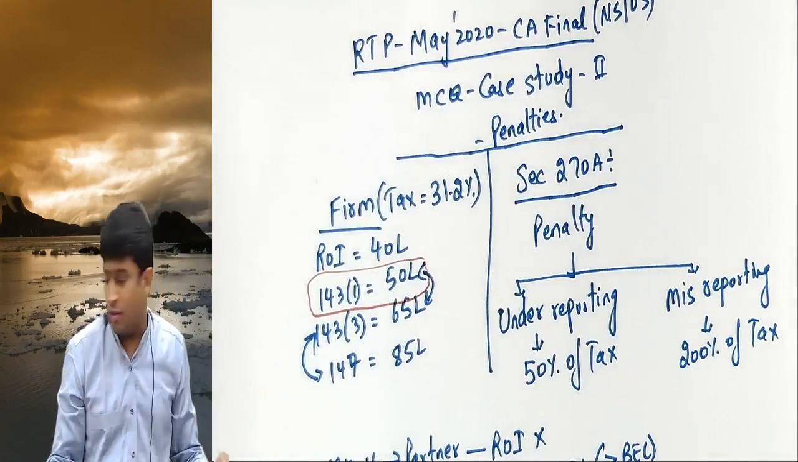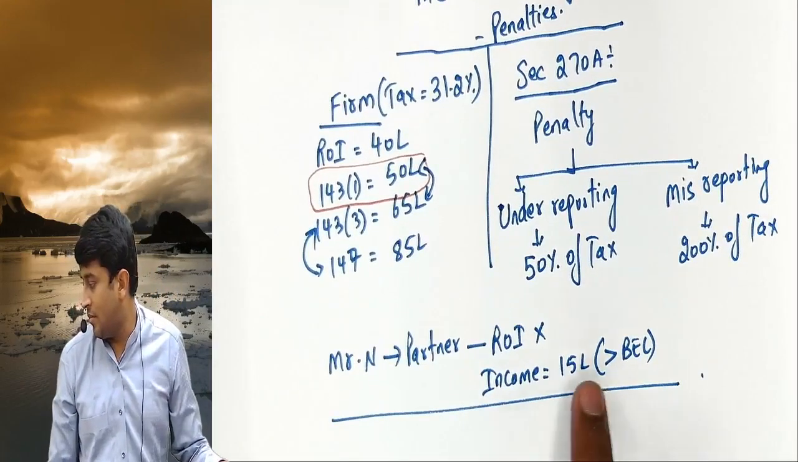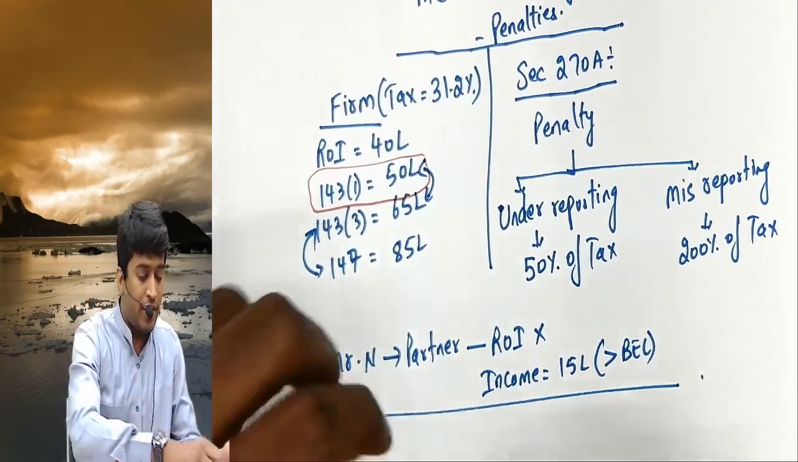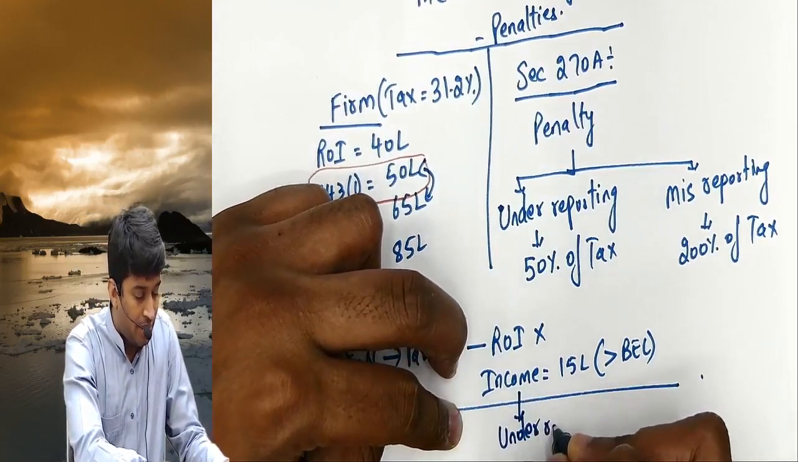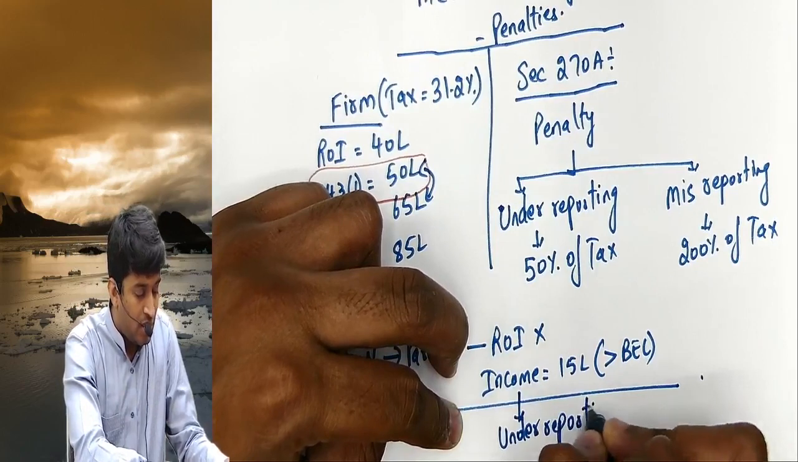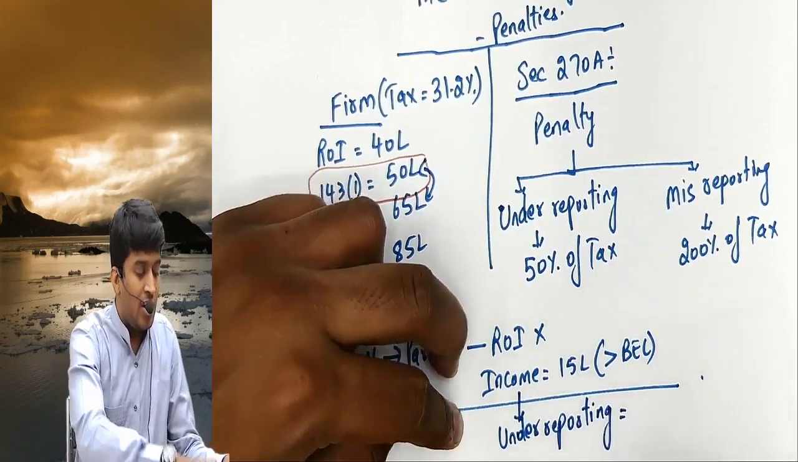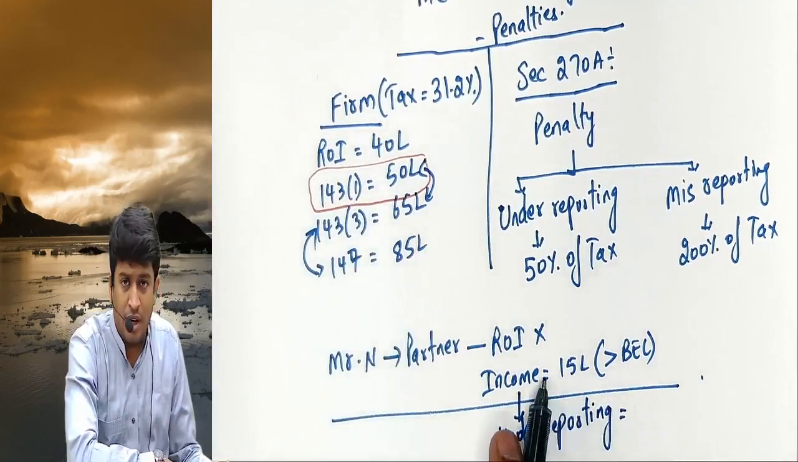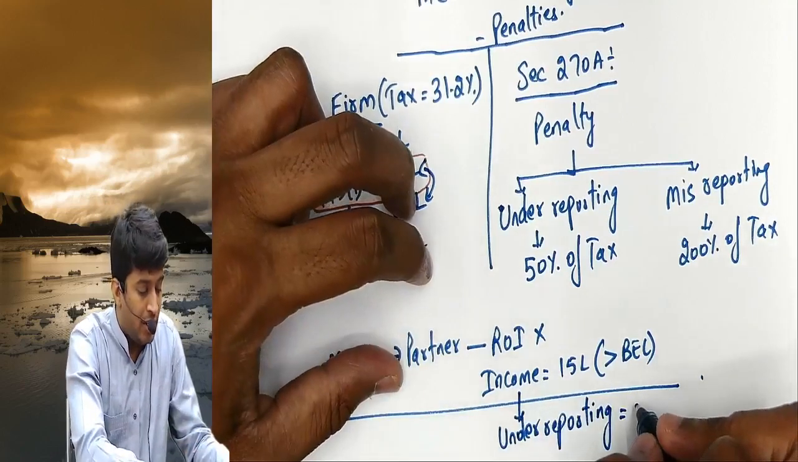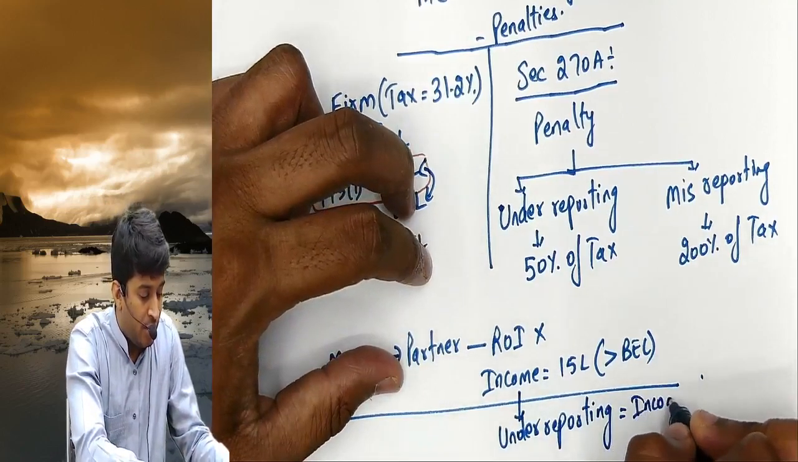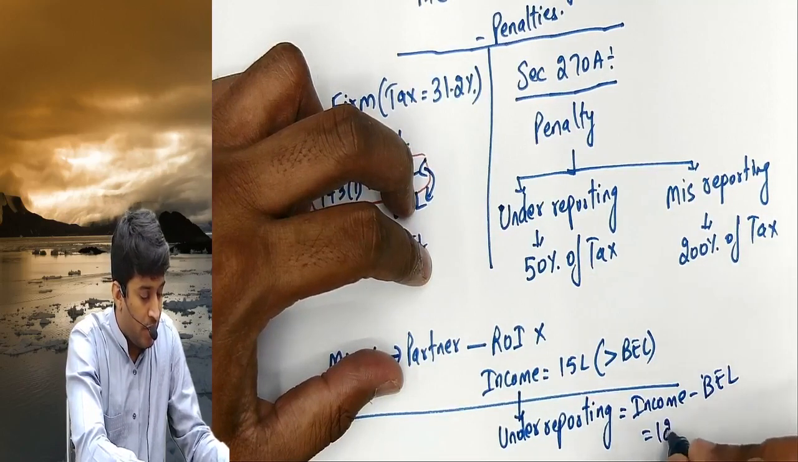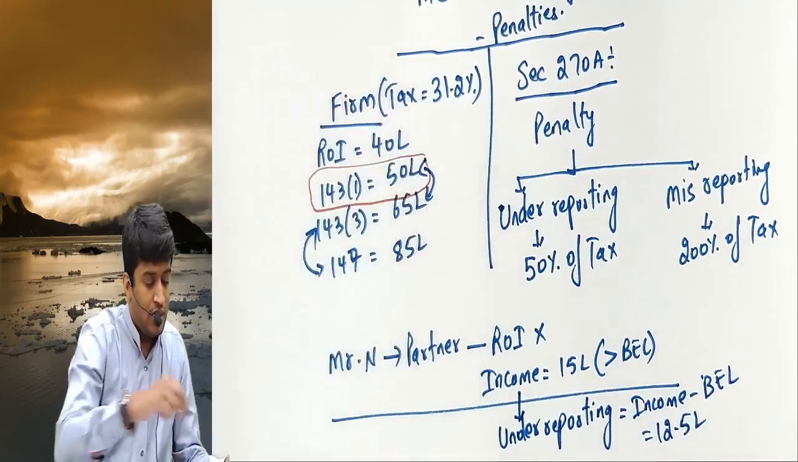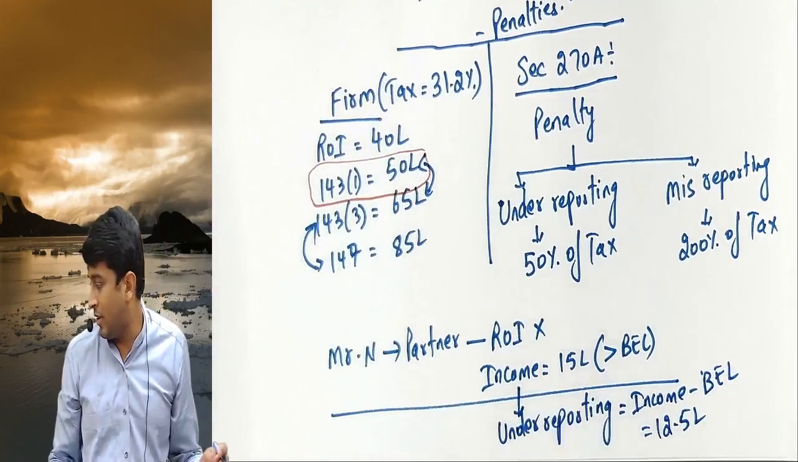Second bit. Now listen, before we start, what is your income? 15 lakhs. You have not filed return of income. Yes, so it is called under reporting of income, because even if your income exceeds the limit and you have not filed, under reporting will be income minus the basic exemption, that is 12.5 lakhs. Your under reporting income will be 12.5 lakhs.